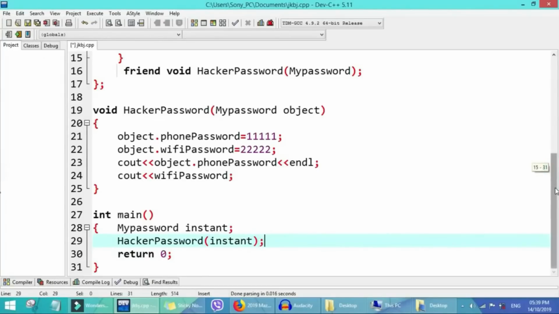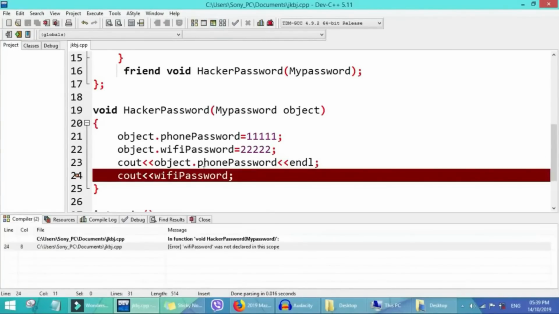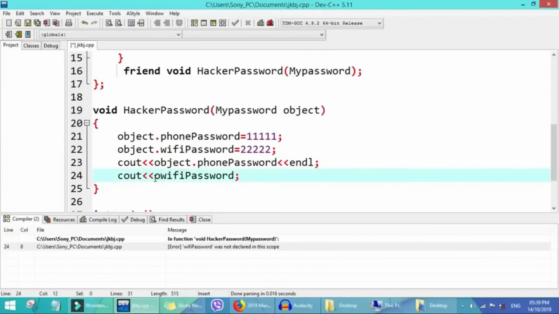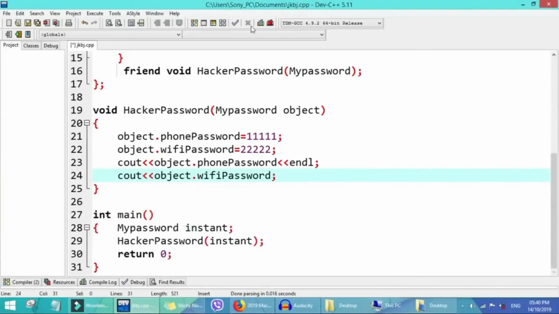We'll try to run this program first and see the track. We missed something, it says undeclared. Okay, here we need an object. We need to use the object, maybe object dot Wi-Fi password. So we run them again.